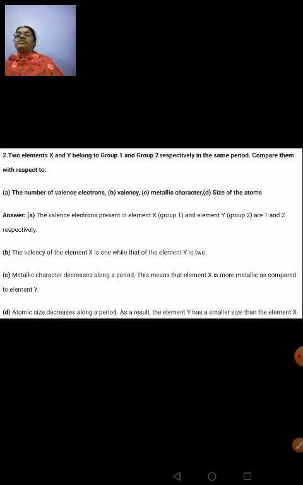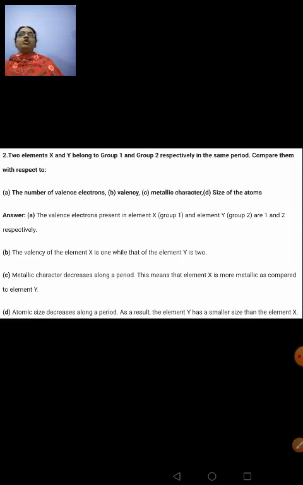So X and Y belong to group number 1 and 2, but they belong to the same period. So first question is, you have to compare them with respect to the number of valence electrons. So the number of valence electrons present in element X will be 1 because it belongs to group number 1, and element Y belongs to group number 2, therefore its valence electrons will be 2. And you have to compare about its valency. So when valence electron is 1 for the element X, as it belongs to group number 1, its valency will also be 1. And the valence electrons present in Y, which belongs to group number 2, will be 2.